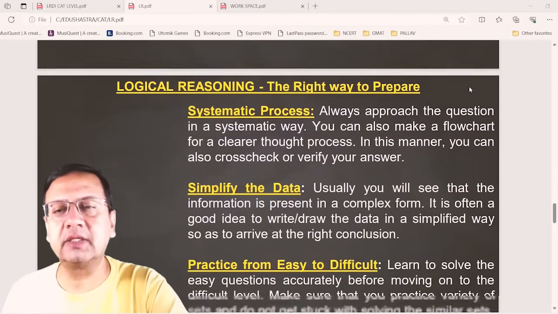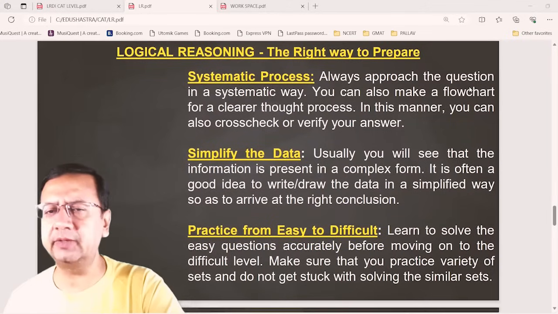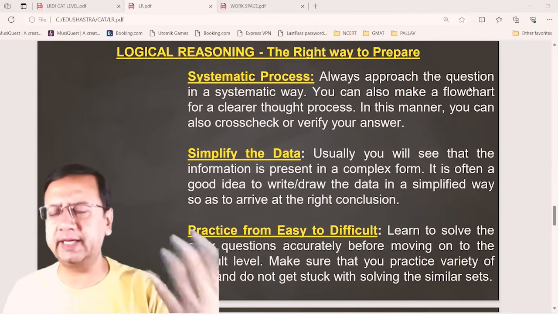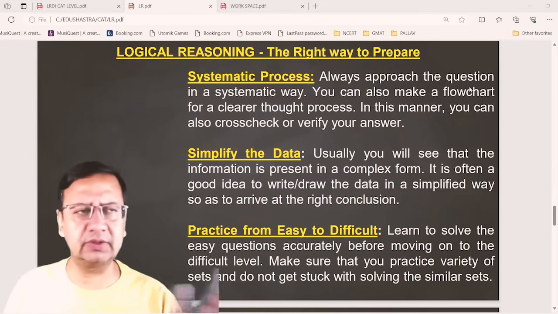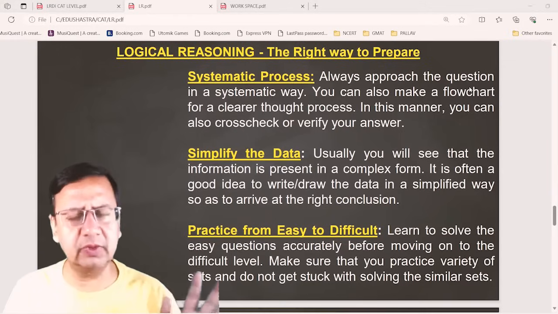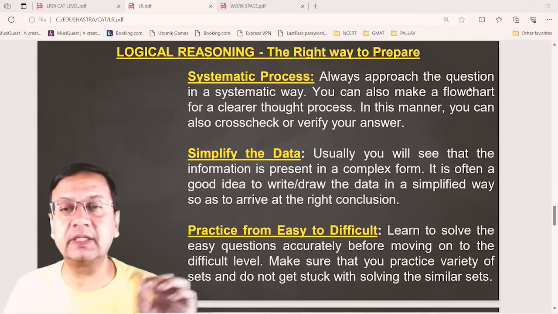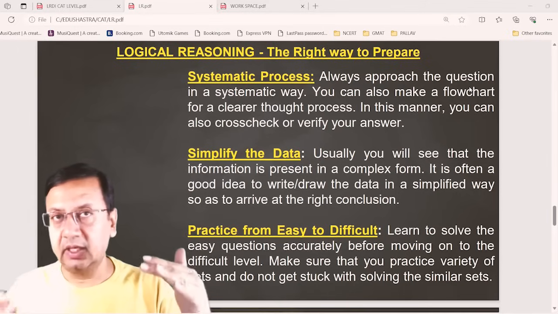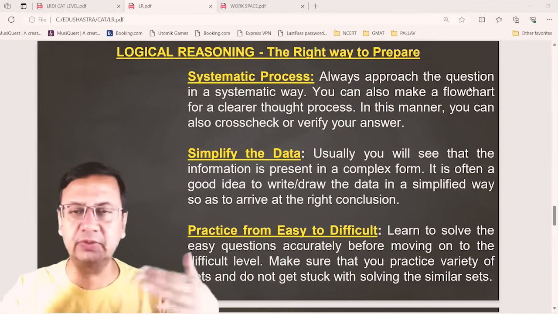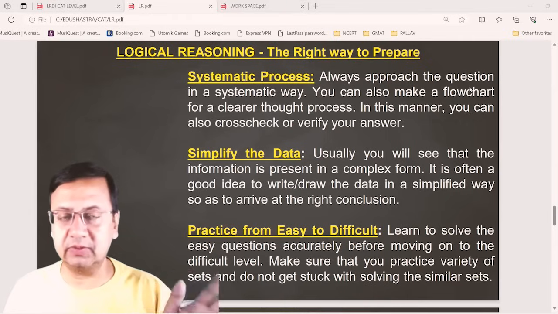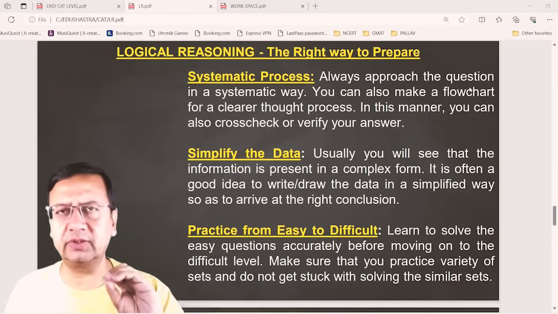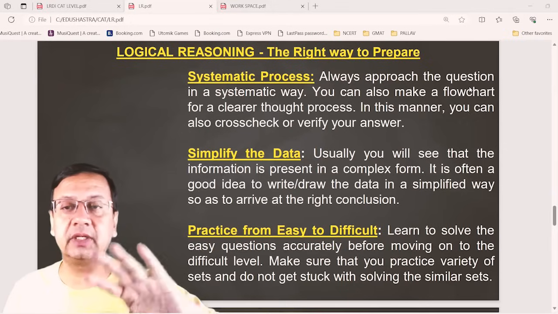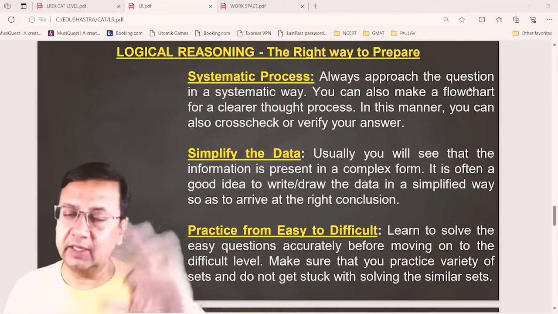First, a systematic process. So what does this mean? Always approach the question in a systematic way. Do not go directly to look for the second question or the table, right? No, no. First, understand the basic information which is typically given above the set. There are some 3 or 4 lines which introduce all the information: what about the set, the diagram, the information, the units, right? All this information is typically in the first 3 or 4 lines above the set.